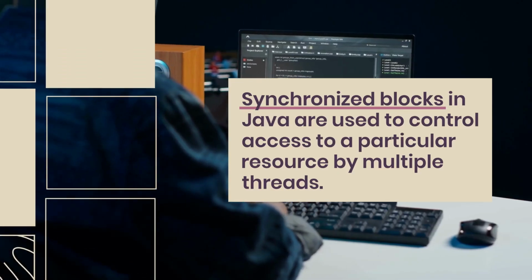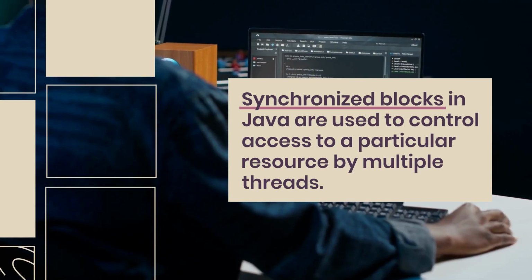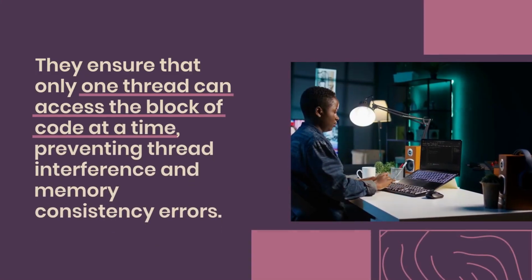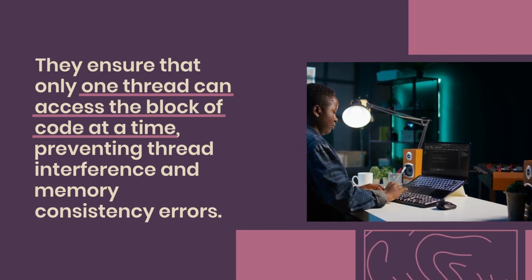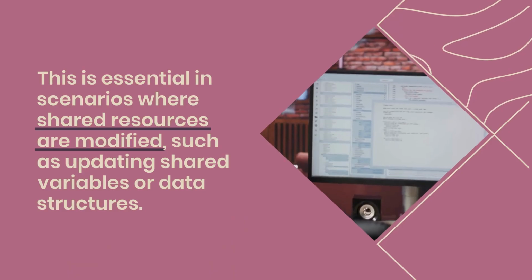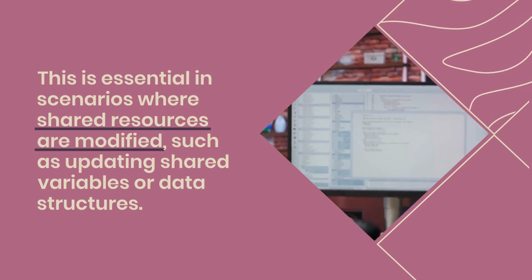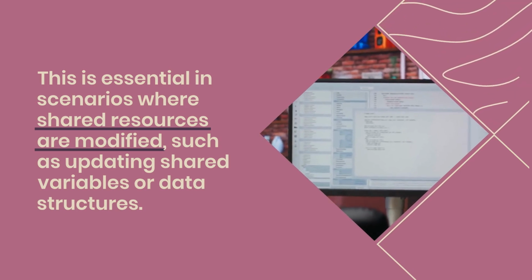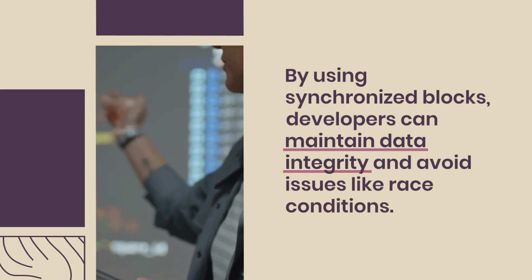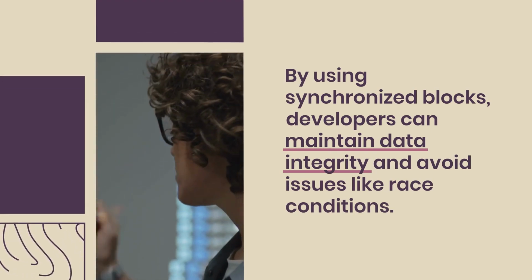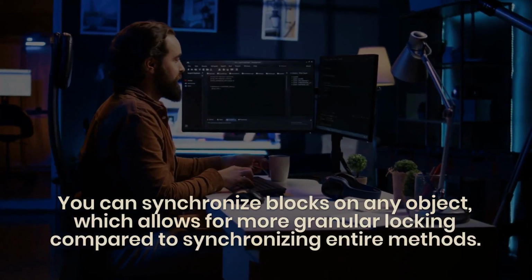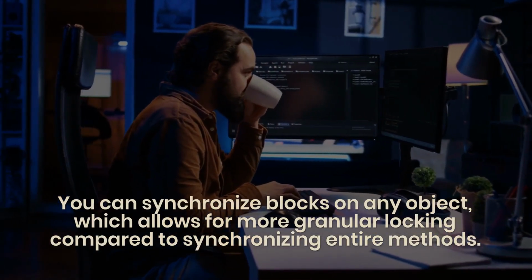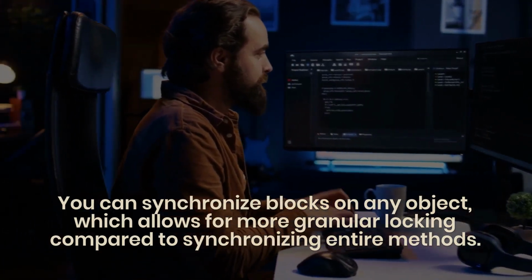15. What is the use of synchronized blocks? Synchronized blocks in Java are used to control access to a particular resource by multiple threads. They ensure that only one thread can access the block of code at a time, preventing thread interference and memory consistency errors. This is essential in scenarios where shared resources are modified, such as updating shared variables or data structures. By using synchronized blocks, developers can maintain data integrity and avoid issues like race conditions. You can synchronize blocks on any object, which allows for more granular locking compared to synchronizing entire methods.